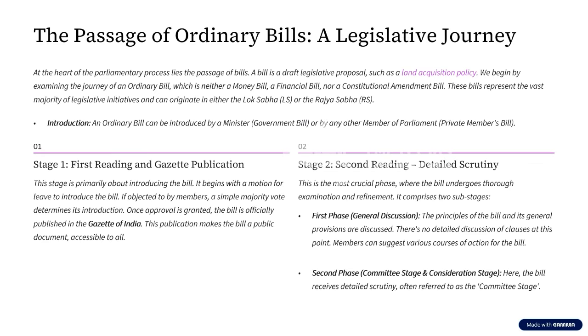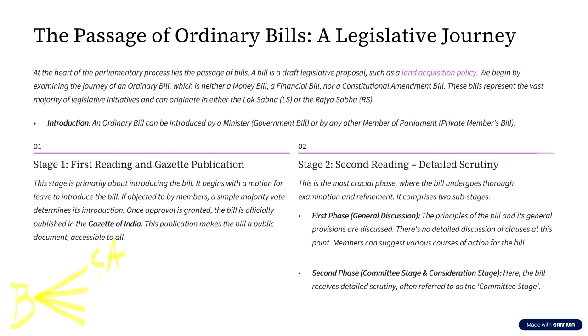Now, when we speak about bills, there are actually different types of bills. The two classifications that we discussed were public and private bills. But then there are four different types of bills. What are the four different types of bills? The first type of bill is what we call a constitutional amendment bill. That is a proposal or a bill that is put forward to amend the constitution. That is the first type of bill.